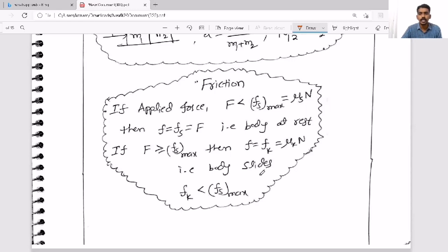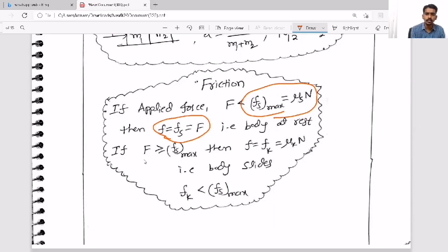And as long as the body remains at rest, even though you are applying external force, the friction developed is called static frictional force. The static friction will increase up to some maximum value. So when F is less than that maximum value, the friction is static friction, and that is equal to the external force acting.